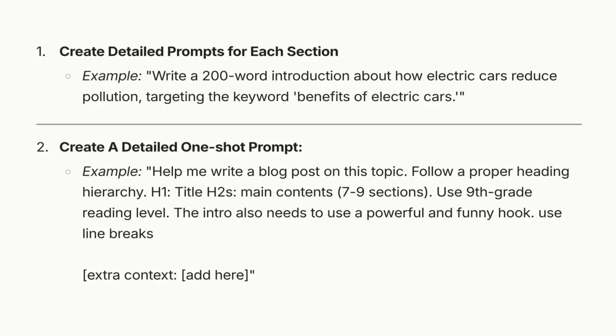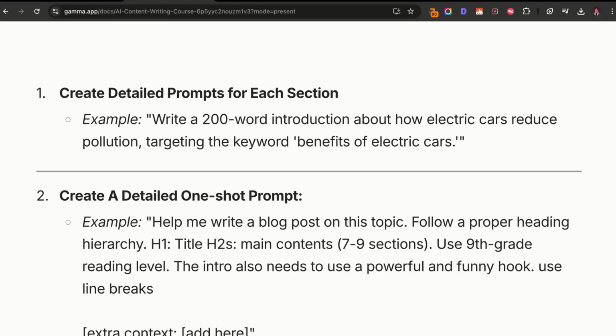You can normally say, follow a specific blog post structure, which we already did. Now write a 1600 to 1800 word blog post using that proper heading hierarchy. Always keep it in 9th grade reading level, and then you can add a little bit more context. So again, I only recommend it if you have experience, and if you don't, then just go ahead and write section by section. So let's go ahead and jump in and do that together.